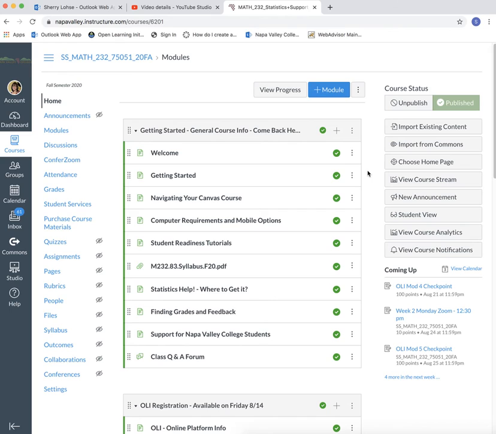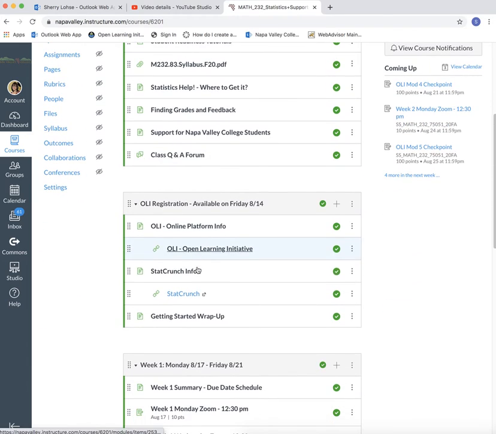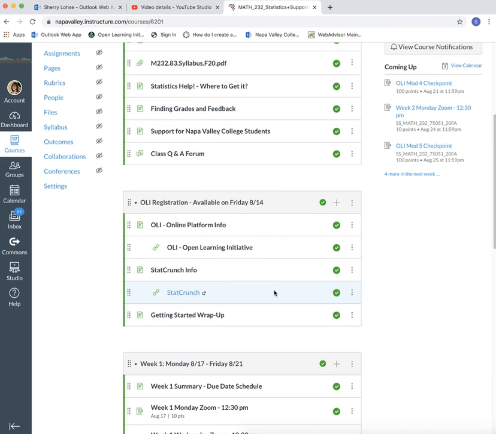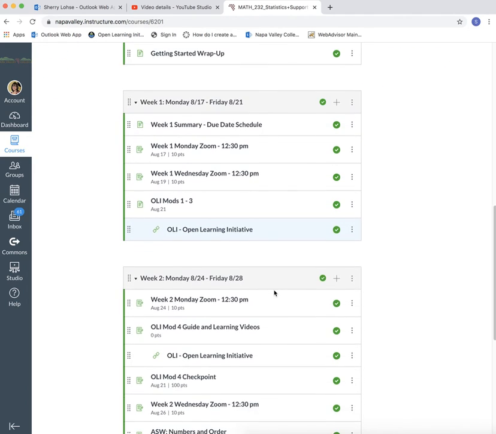Notice that I've changed where you land when you click. Now you're coming right to the modules, which is where you need to be. If you have not gone through this Getting Started module yet, you absolutely need to do that. So many of your questions are going to be answered in here, and especially in our syllabus. If you have not read through the syllabus yet, you really need to do so. And then remember to come back here if you have questions about class. I think everybody's doing good getting enrolled in OLI, and anybody who's having questions has already contacted me, so I think we're good with that.